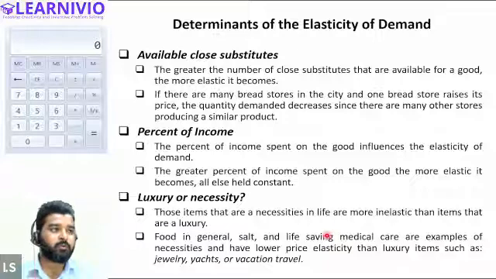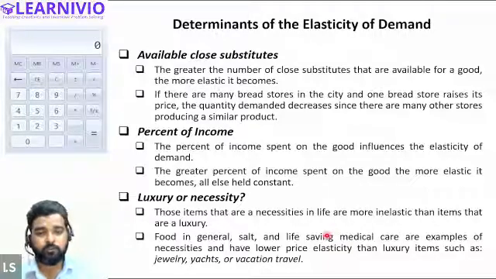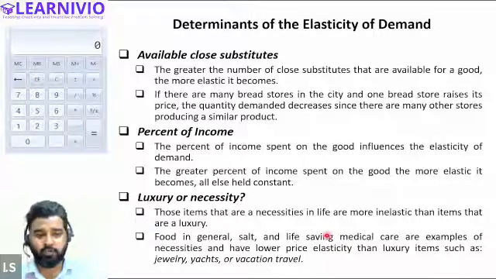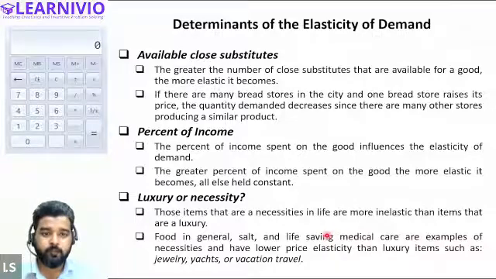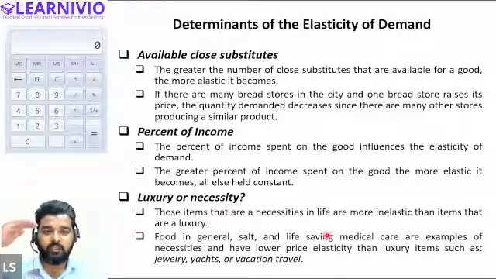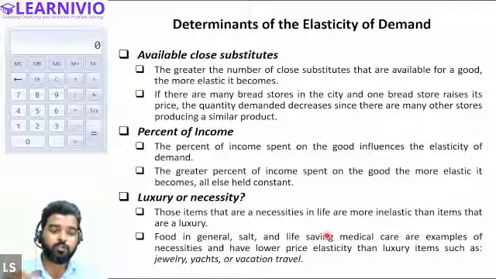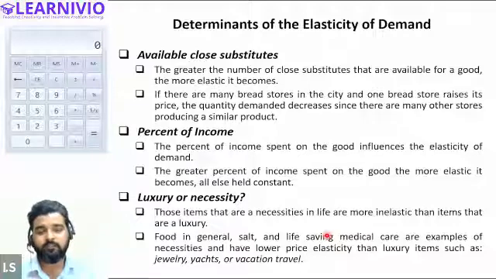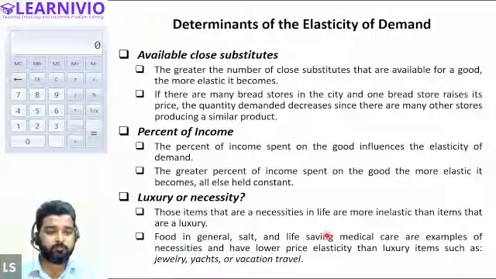Let's talk about salt. All right. So is there any alternative to salt available in the market? Is there any alternative to salt? The answer is no. So because we have no alternative to salt, if the price of salt increases or decreases, we have no option available. We will have to consume the same salt. So ultimately, an increase or decrease in price will almost have no effect on the demand of the customer. So in this case, we will say the customer will be less elastic. The customer will be less responsive to the change in price of the commodity.